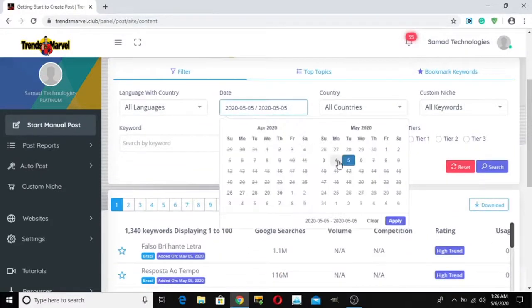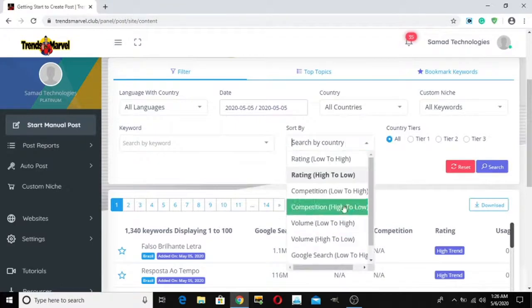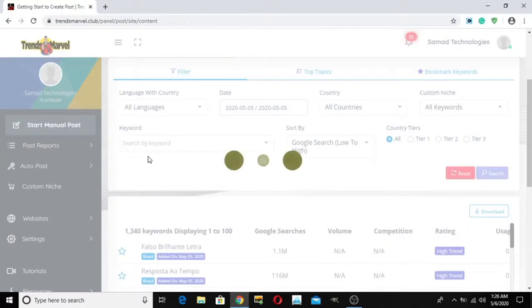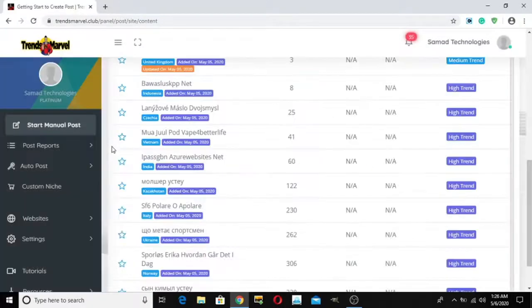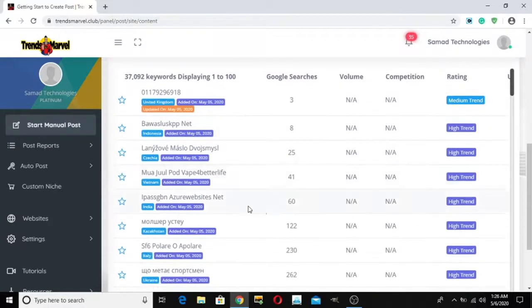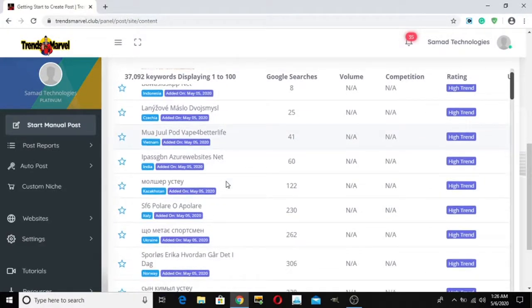So I will choose past 24 hours right here and sort results by Google search, low to high. What this does is show me keywords that are high trend but have very few Google searches. So if you work on these keywords, you will see some very good and instant results on your websites.